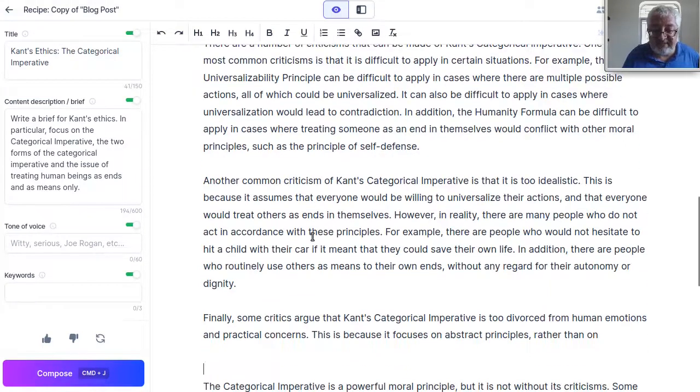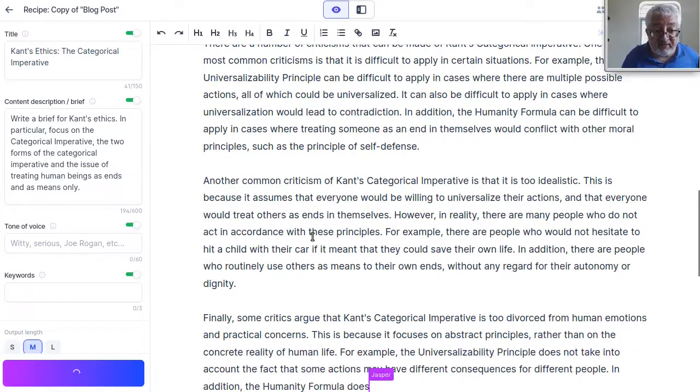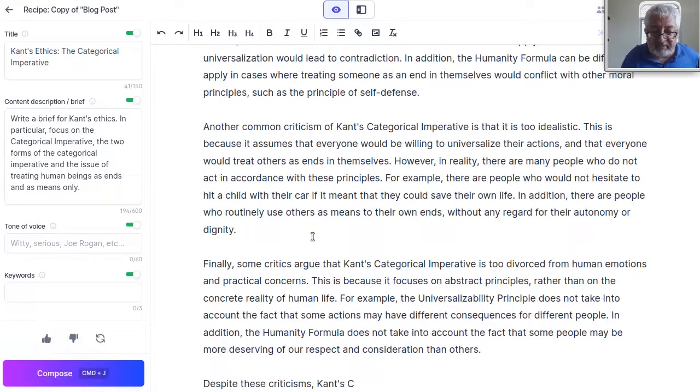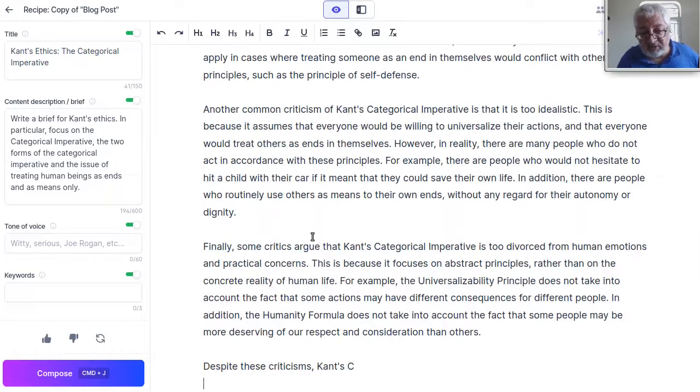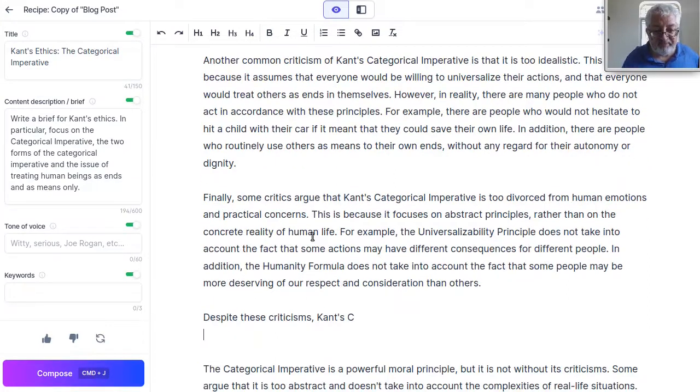So there is really a lot of what you don't expect, coherence in the whole thing, and thoughts that continue over paragraphs. Finally, some critics argue it's too divorced from human emotions and practical concerns. Excellent. This is because it focuses on abstract principles rather than on the concrete reality of human life. For example, the universalizability principle does not take into account the fact that some actions may have different consequences for different people. In addition, the humanity formula does not take into account the fact that some people may be more deserving of respect and consideration than others.